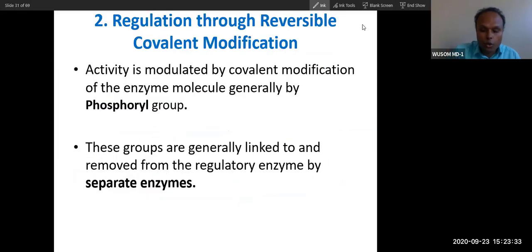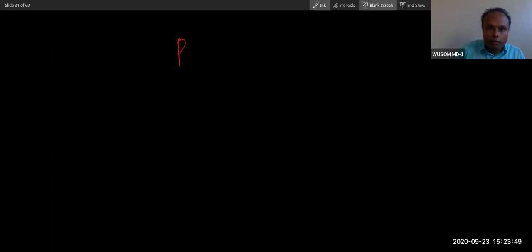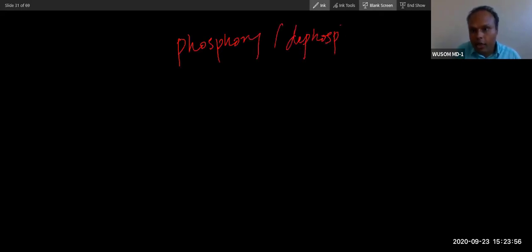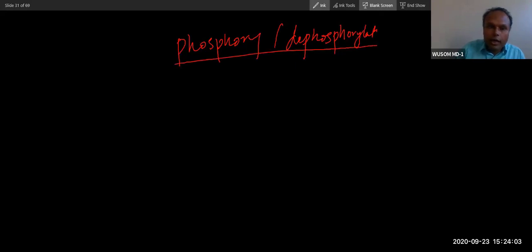So this is two. Remember, one is allosteric regulation. Allosteric regulation has feed forward and feedback inhibition. Now, the second regulation is reversible modification by phosphorylation and dephosphorylation. I'll write it here: phosphorylation and dephosphorylation. This is the second type of regulation of enzyme. The first was not under regulation of enzyme. This is regulated by insulin and glucagon.